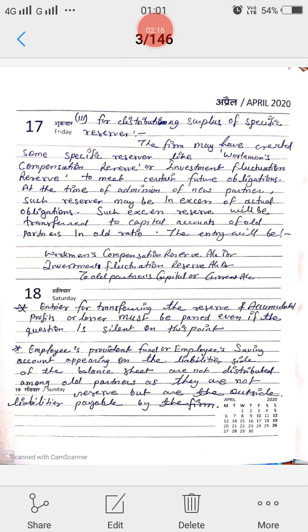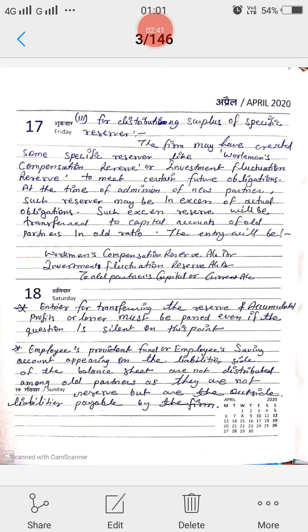Students, entries for transferring the reserve and accumulated profits or losses must be passed even if the question is silent on this point. It means, students, if no information is given to distribute the reserve and accumulated profit, but if these are given in our question, then we will distribute it.